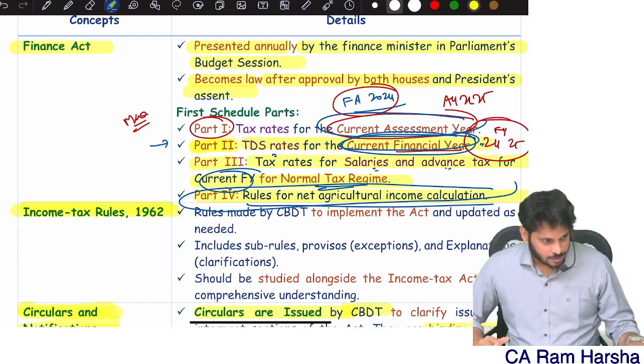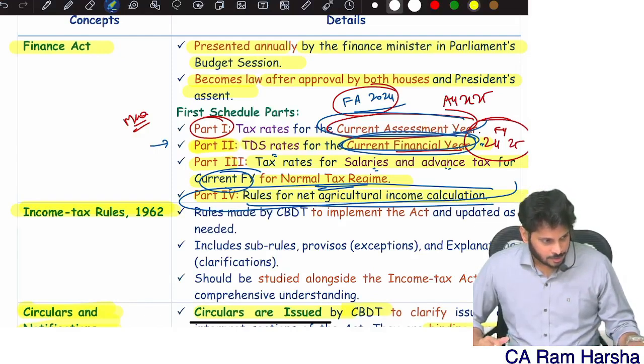Remember again, regarding capital gains, I'll give you just one breakup for your better understanding. Sir, at what rate are capital gains taxable generally? First of all, capital gains are of two types: long-term capital gain and short-term capital gain. Again, long-term capital gains are only of two types: 112 capital gain and 112A capital gain. 112 capital gain tax rate is 12.5%. 112A also has a tax rate of 12.5%. 112 capital gain before the amendment was 20%. 112A capital gain before the amendment was 10%.